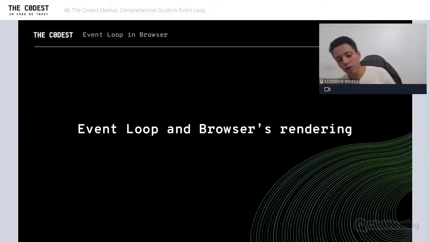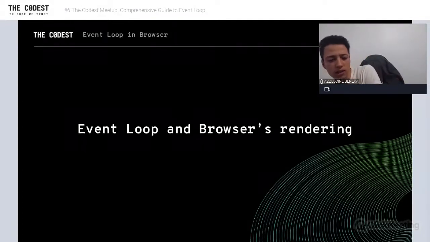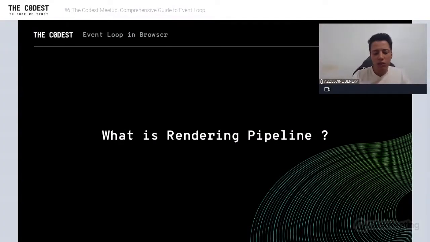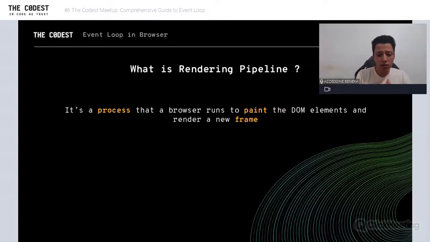So let's now see the event loop and browser rendering. This is a very important point that you should understand. What do we mean by browser rendering? We should talk about the rendering pipeline. The rendering pipeline is just a process that the browser runs to generate a new frame to paint DOM elements on the screen, okay? Because in the browser you have JavaScript, HTML, and CSS files, so the browser will use those files to try to make something on the screen.